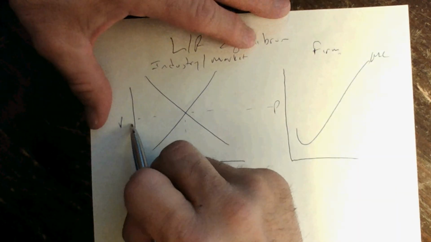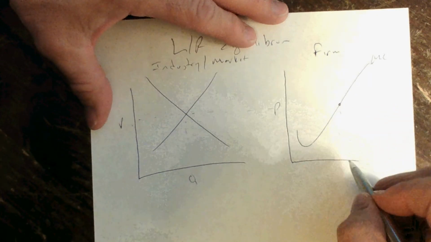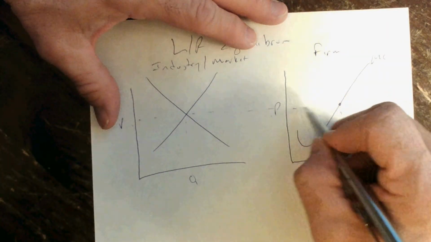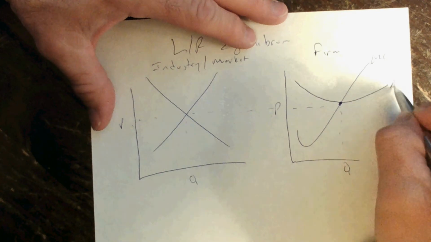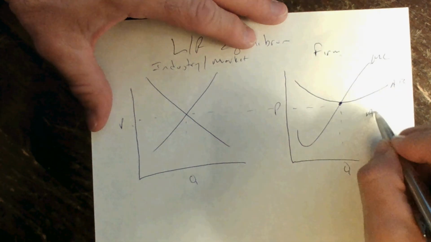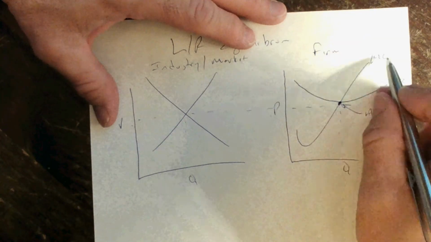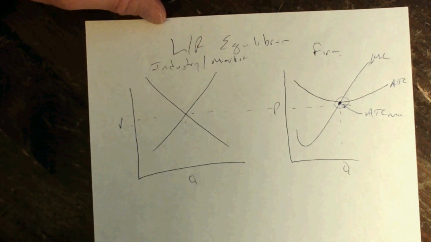The firm is a price taker from the market. Price equals marginal cost gives you the price-quantity combination. In the long run, that is going to stabilize at average total cost minimum. Average total cost minimizes where it crosses the marginal cost curve. That's your long-run equilibrium.